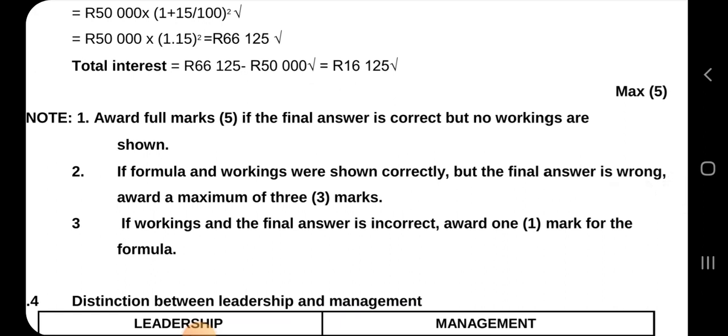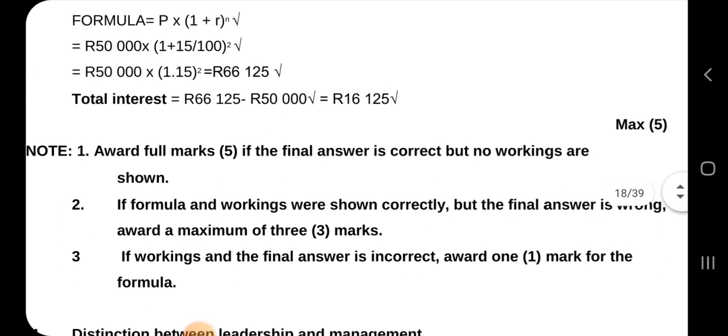Okay, here it says award full 5 marks if the final answer is correct, but no workings are shown. So even if there are no workings, you get your full 5 marks, but just show your workings, guys. If formula and workings were shown correctly, but the final answer is wrong, award a maximum of 3 marks. You see, even if you get the answer wrong, if the formula and workings are right, and you maybe made a small mistake somewhere, at least you get 3 out of 5.